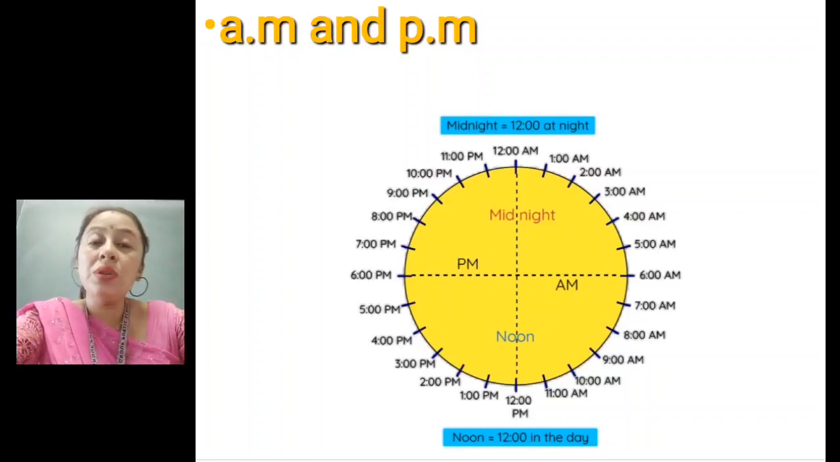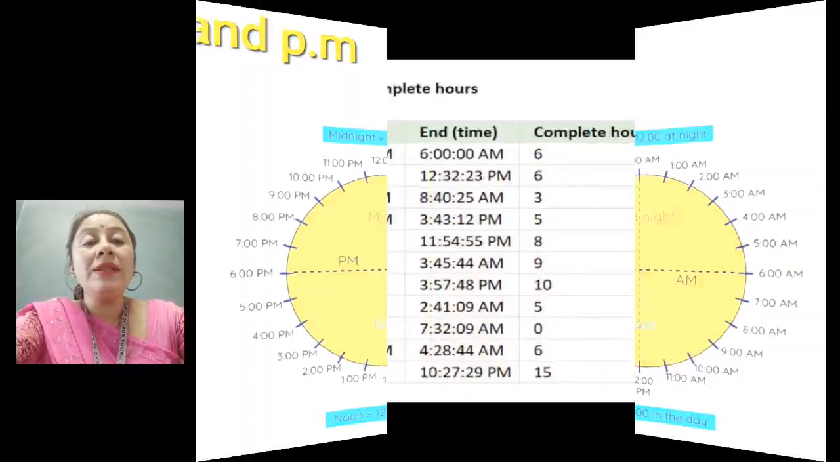And when it is noon 12 in a day, after that we will count 12 PM, 1 PM, 2 PM, 3 PM, 4 PM, in this manner. So, AM and PM. Children, I hope it is clear to you all.